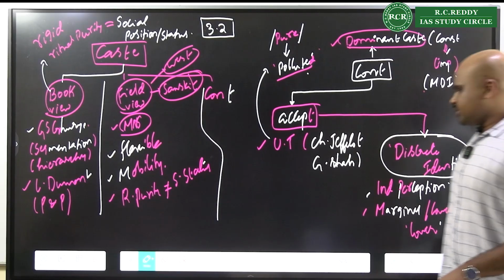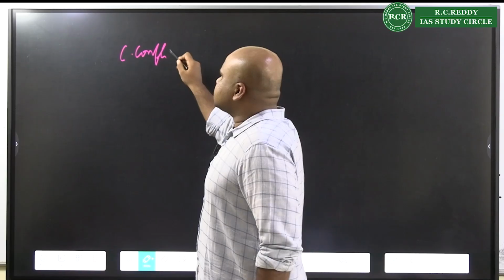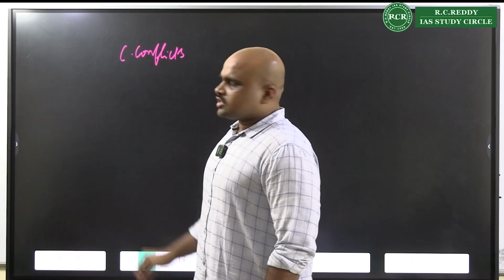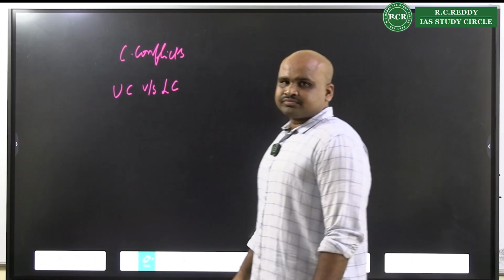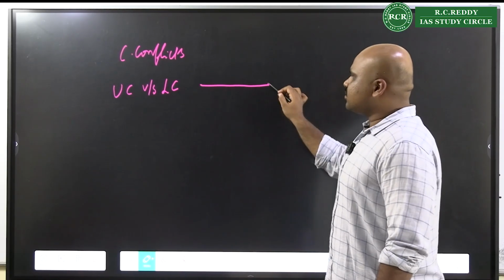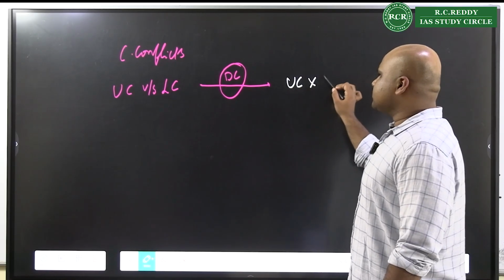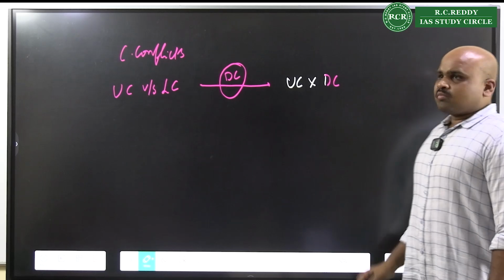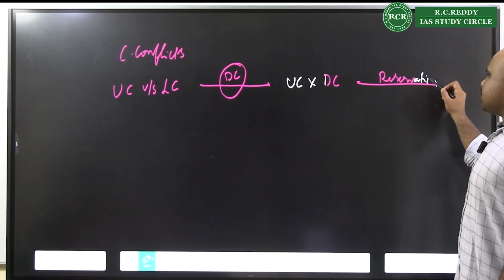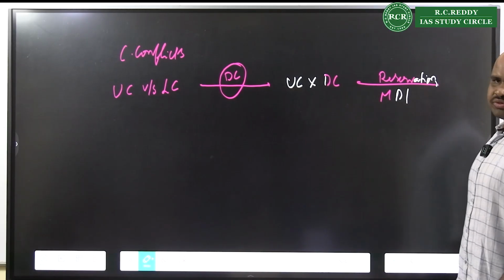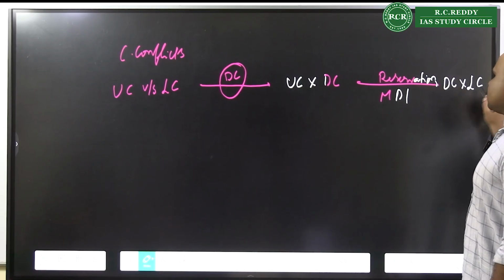And because of these changes in the caste system, the caste conflicts are seen to be transitioning. Once upon a time, the upper caste was fighting with the lower caste. And slowly, with the emergence of the dominant caste as a phenomenon, we see the upper caste fighting with the dominant caste. But over a period of time, with reservation and the emergence of modern democratic institutions, the dominant caste is fighting with the lower caste.